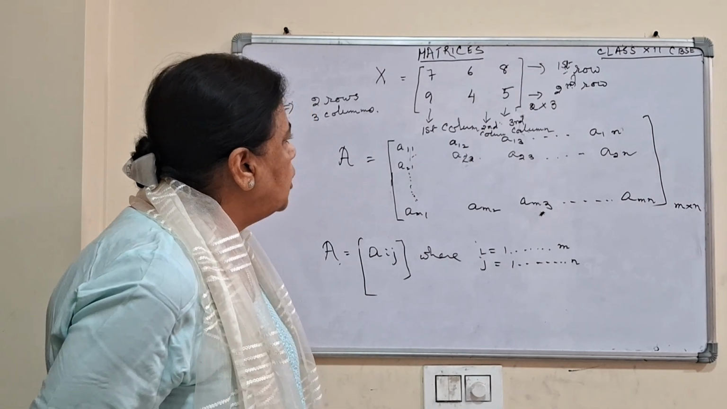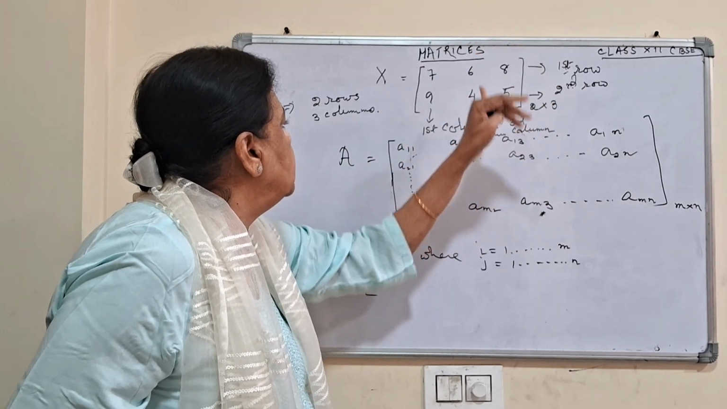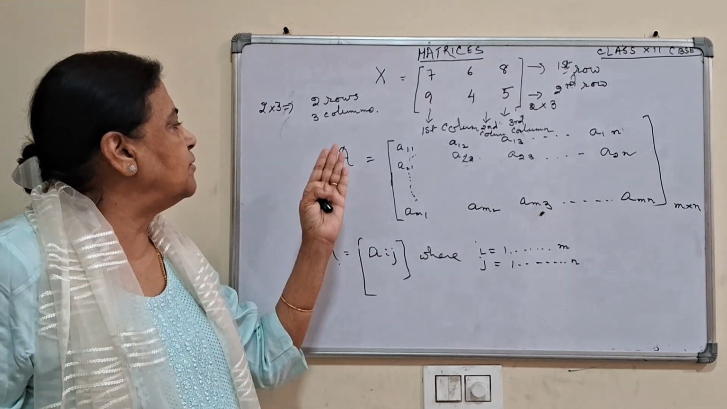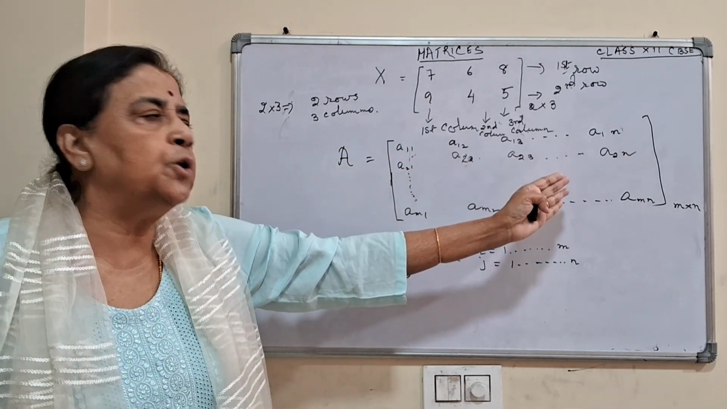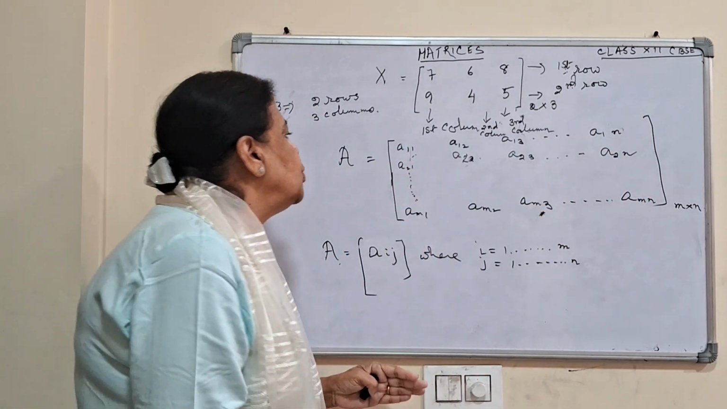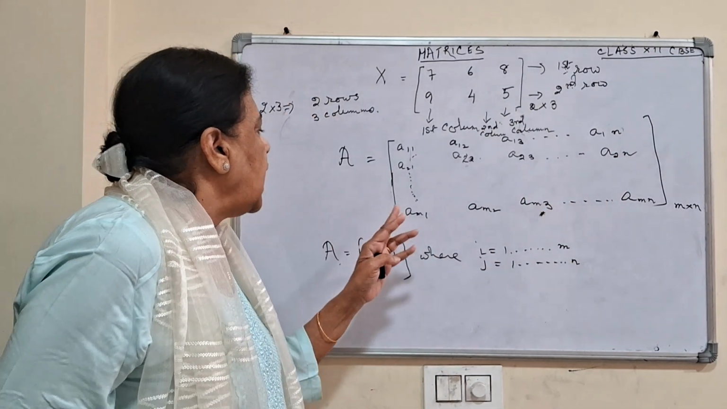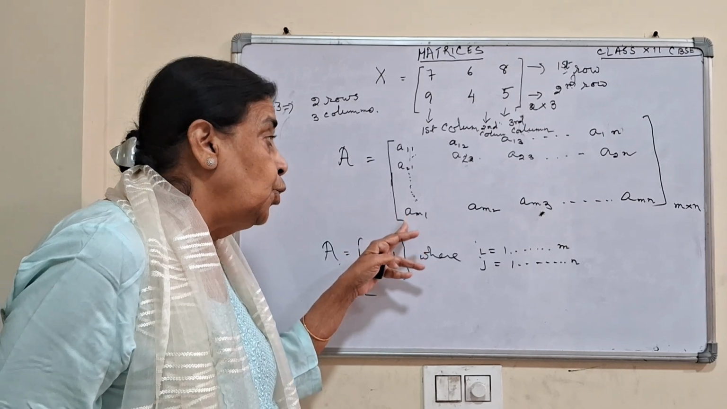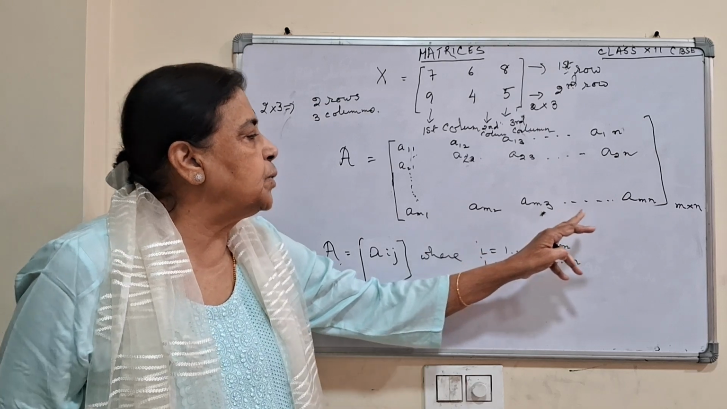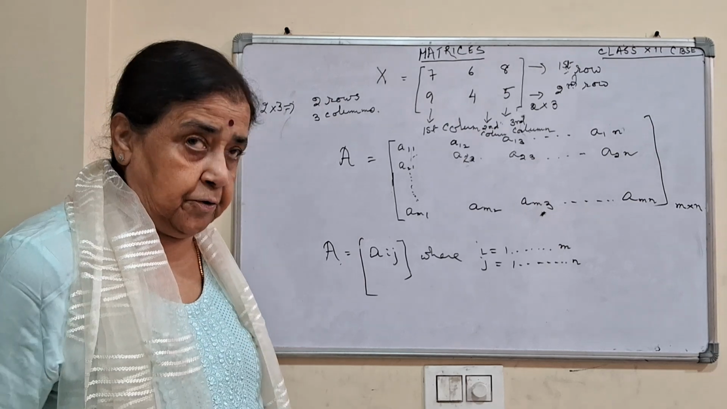So, have you followed? This is the first row, second row, and first column, second column, third column. And if I write A is equal to, I have A11, A12, A13, up to A1N, up to N columns. Similarly, A21, A22, A23, up to A2N. And then the last row is M: AM1, AM2, AM3, up to AMN. That is the order of an M into N matrix.